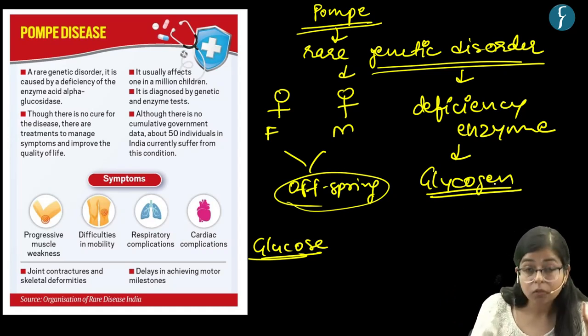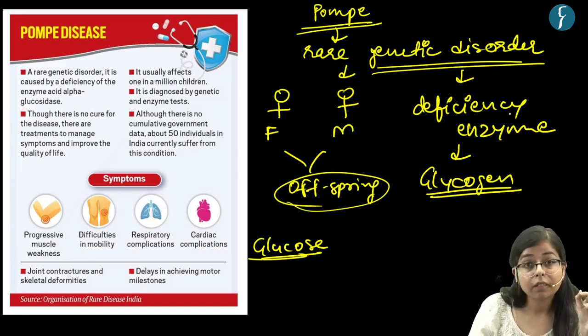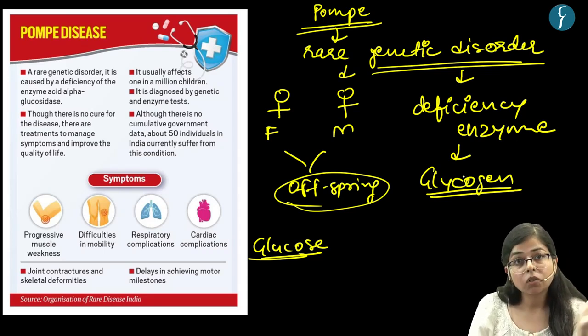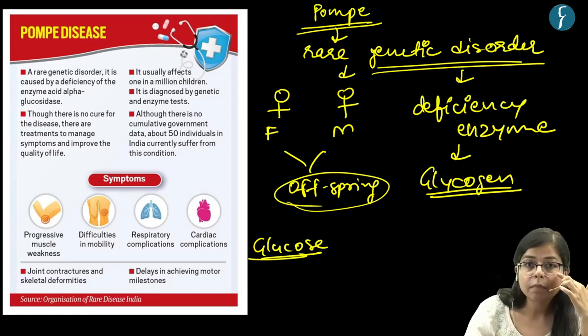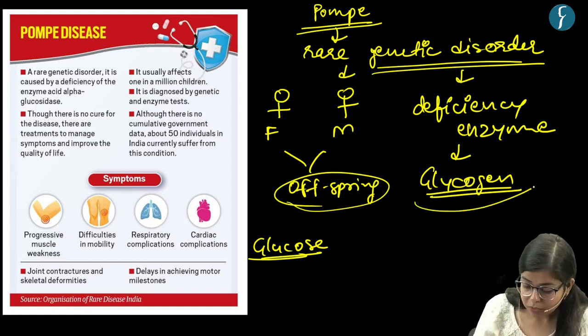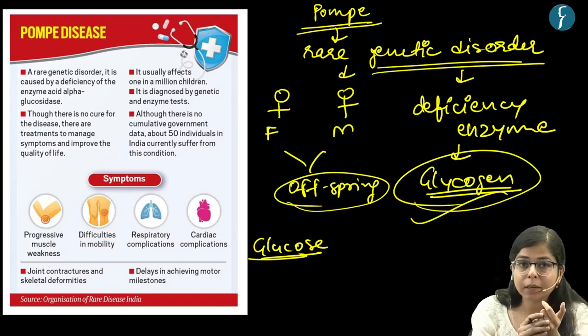And what is glycogen? Glycogen is a polymer which is made out of linking various glucose chains, right? Now what happens is that because of this disorder, there is a defect in the gene of that person, and because of which there is a deficiency of an enzyme which is used to break glycogen. So when this disorder sets in, the person may not be able to break down glycogen, and because of which glycogen would be stored in various parts of that person.